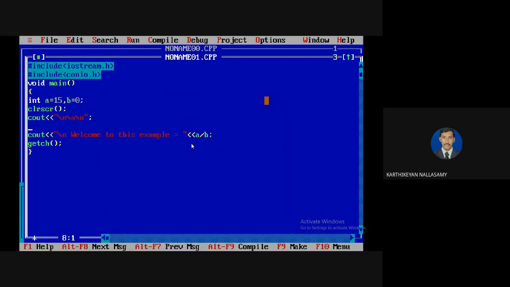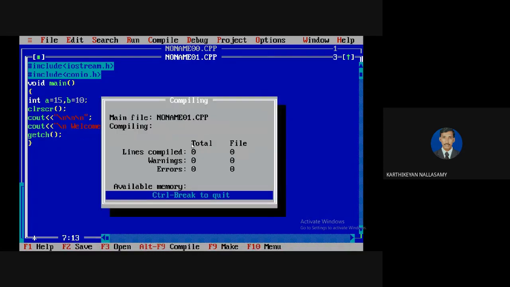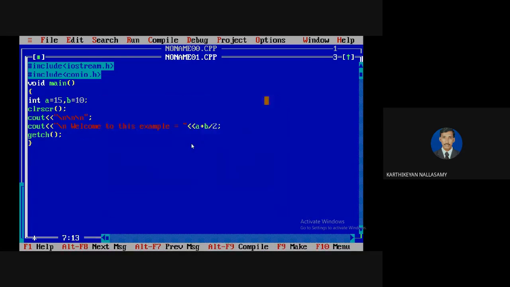And the third one is called a logical error. For example, if I want to find the average of two numbers, it won't give the correct result because of a problem in the priority. It doesn't make any error message, but for a logical error there is a problem between expected output and actual output. If there is a deviation between expected and actual output, those types of errors are called logical errors.